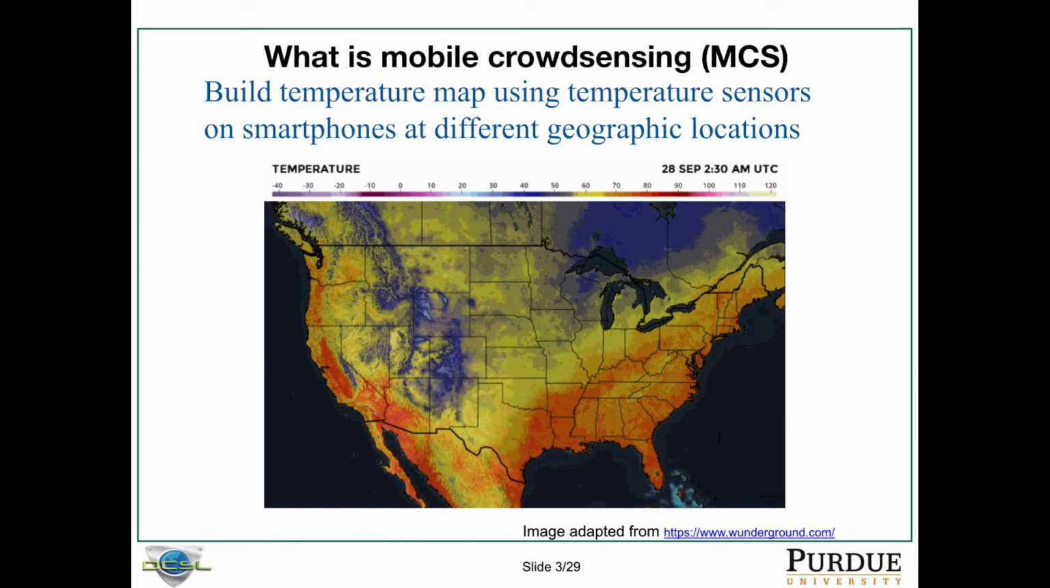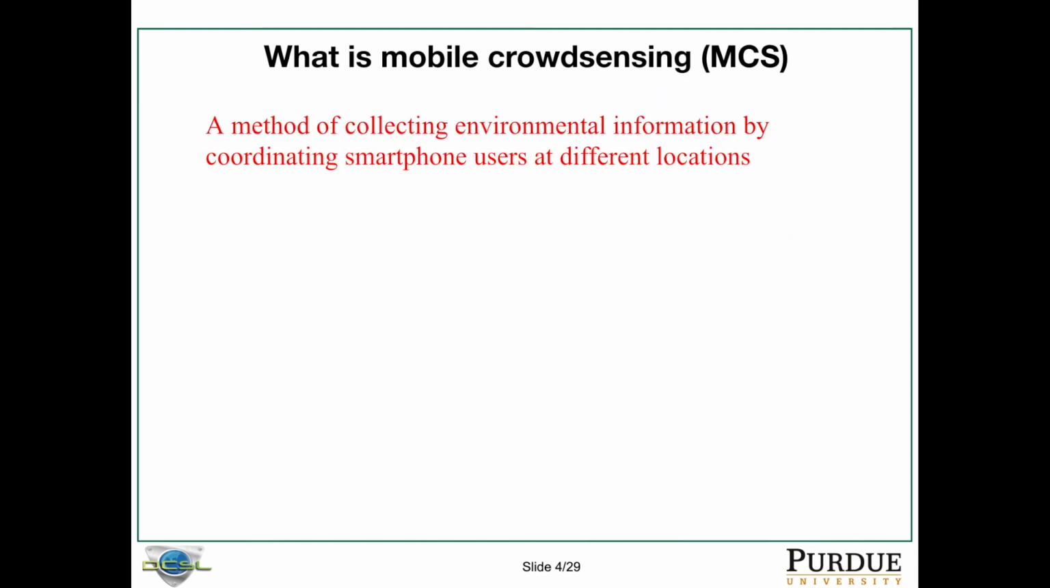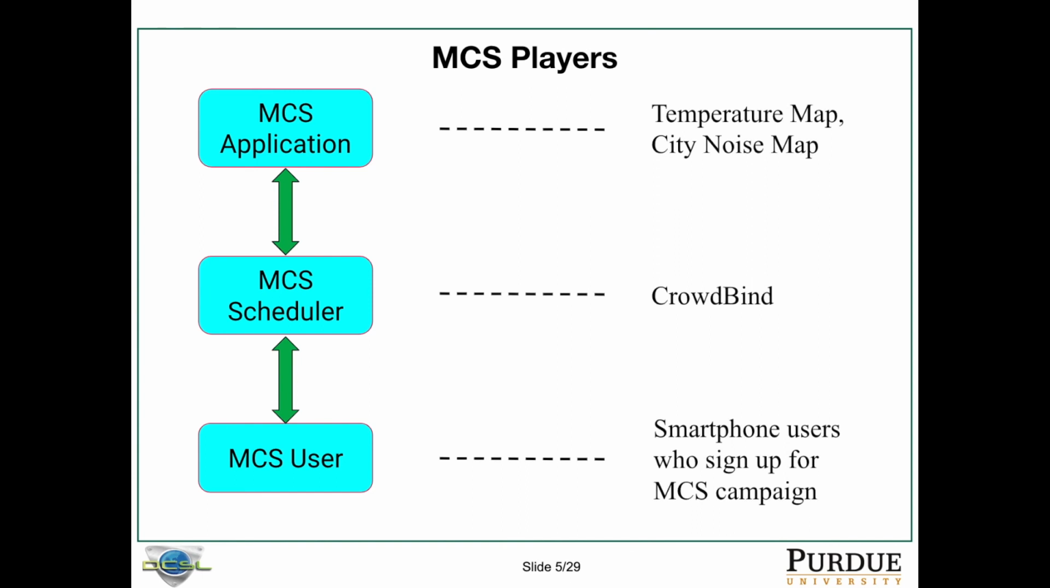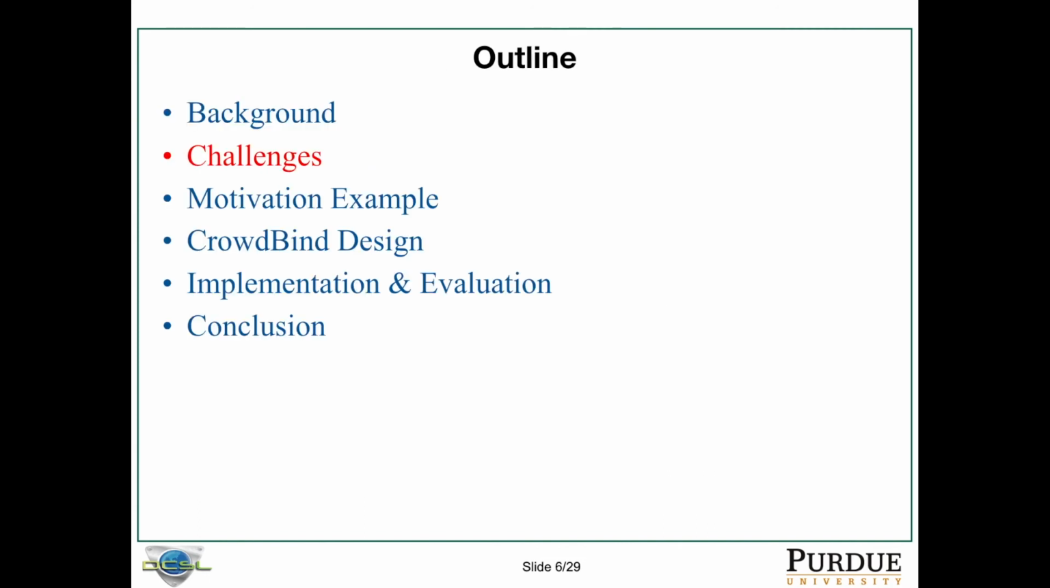Using the temperature sensors on smartphones that deploy at different geographical locations, we can collect the sensor values at different locations. So, in one sentence, MCS is a method of collecting environmental information by coordinating smartphone users at different locations. There are three players in MCS: application, scheduler, user. The examples for applications could be the temperature map as we have seen, or building a city noise map. A scheduler is one example, our paper, CrowdBind, and users are users who sign up for mobile crowd-sensing campaigns.